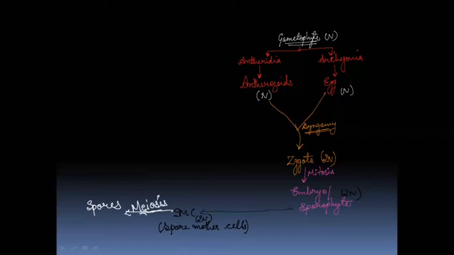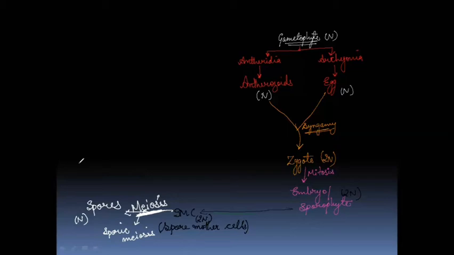Means the reductional division will take place, and such division is known as sporic meiosis, and the spores formed are N. Means they will be haploid. So such meiosis is what? Sporic meiosis. Remember, sporic meiosis.